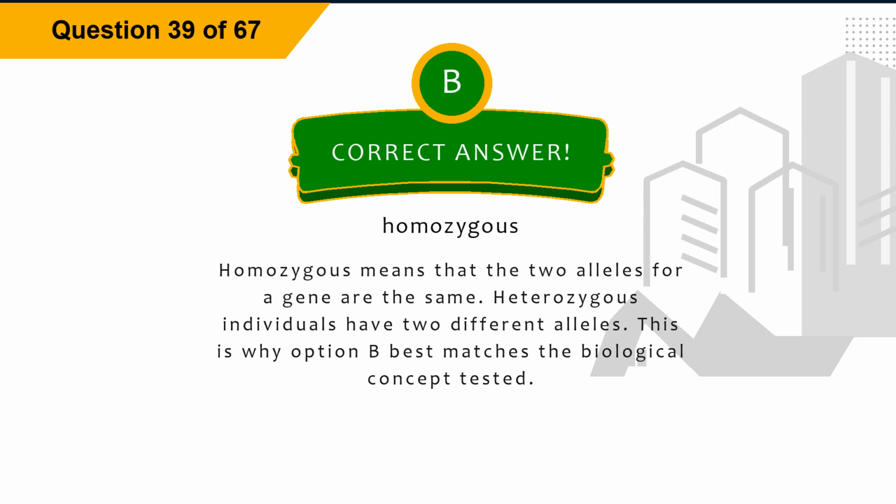Explanation: homozygous means that the two alleles for a gene are the same. Heterozygous individuals have two different alleles. This is why option B best matches the biological concept tested.